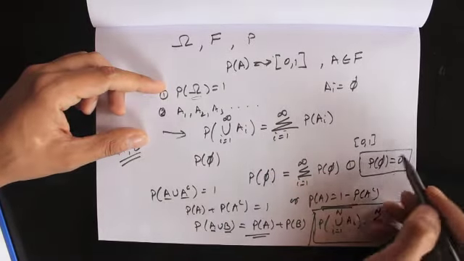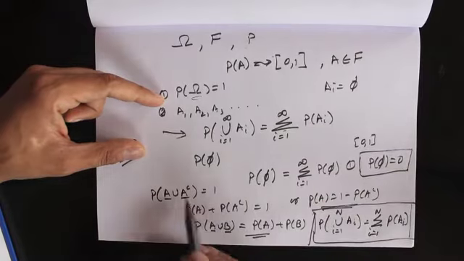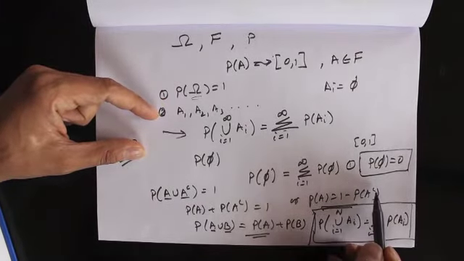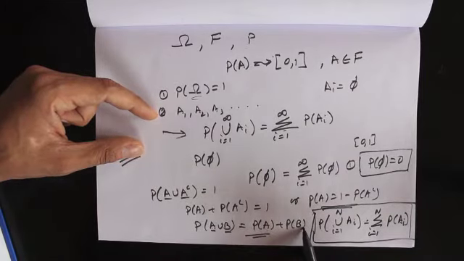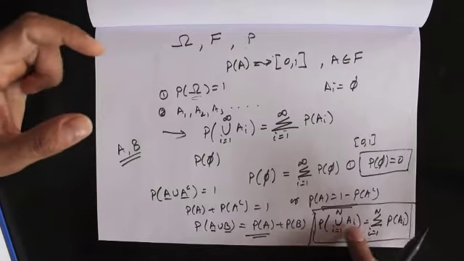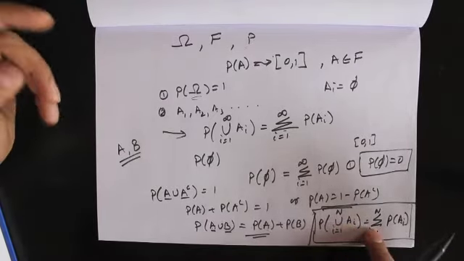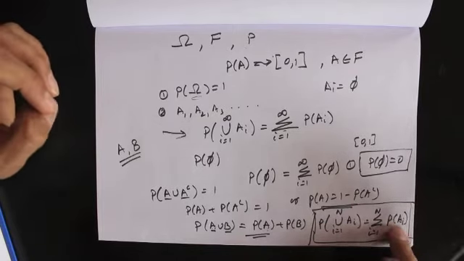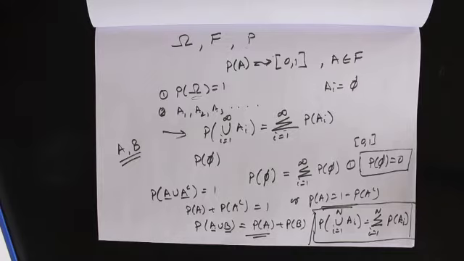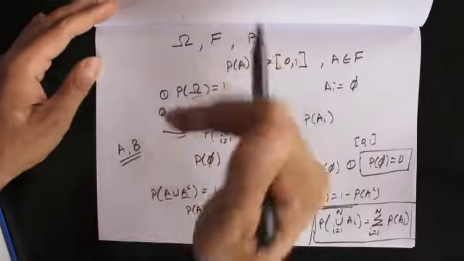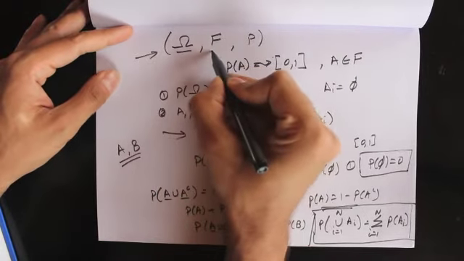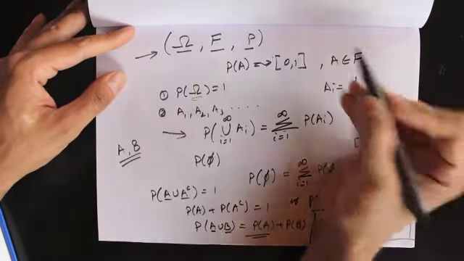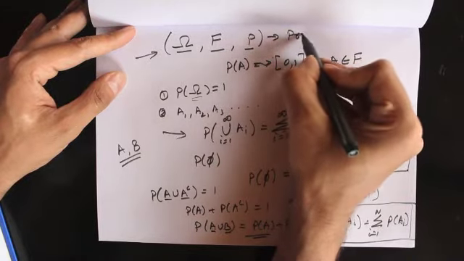And then I showed you the probability of an empty set is 0, the probability of a set is equal to 1 minus the probability of its complement. Then the probability of two disjoint sets A and B is equal to probability of A plus probability of B. And the probability of a finite number of disjoint sets is the summation of the probabilities of the individual sets. Okay? So this basically concludes my discussion on probability measure. Now this triplet of sample space, a sigma algebra, and a probability measure is basically called a probability space.